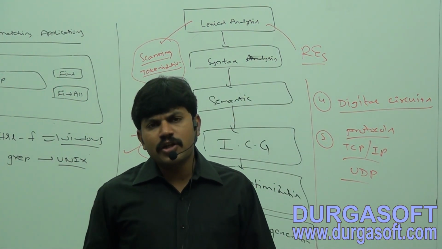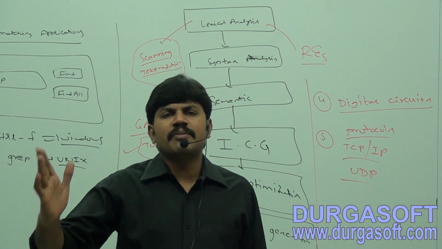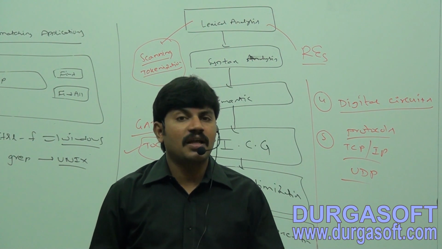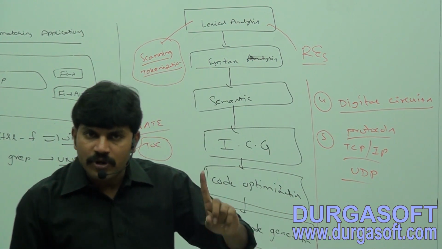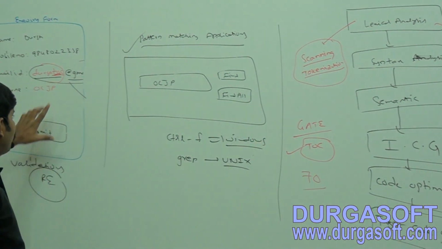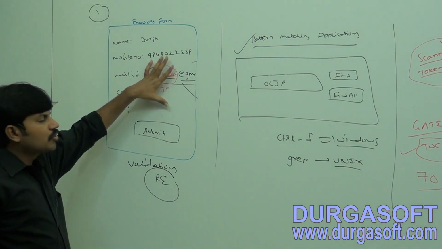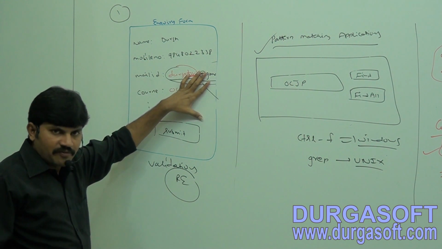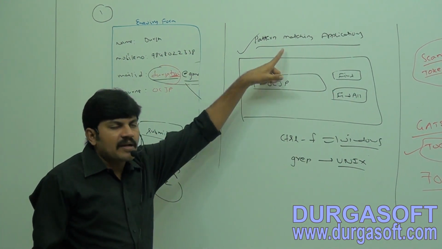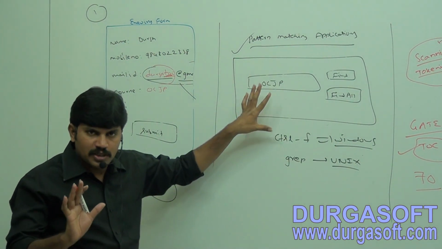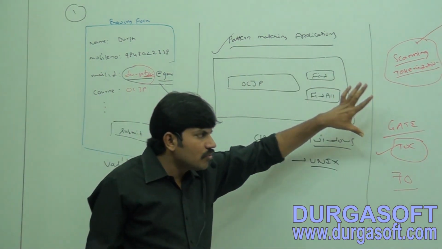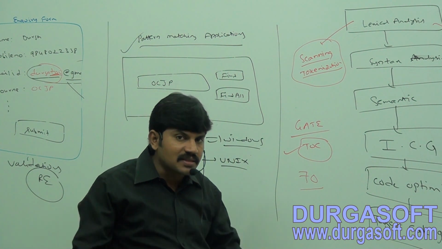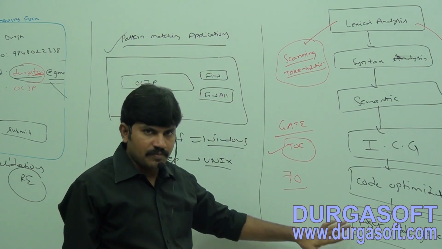Regarding that, sir, can you please tell what are the various important application areas where the regular expression concept is helpful? One important area, to develop validations, to implement validation frameworks, regular expressions are required. To develop pattern matching applications, regular expressions are required. Next, to develop translators like compilers, interpreters, assemblers, the regular expression concept is required.